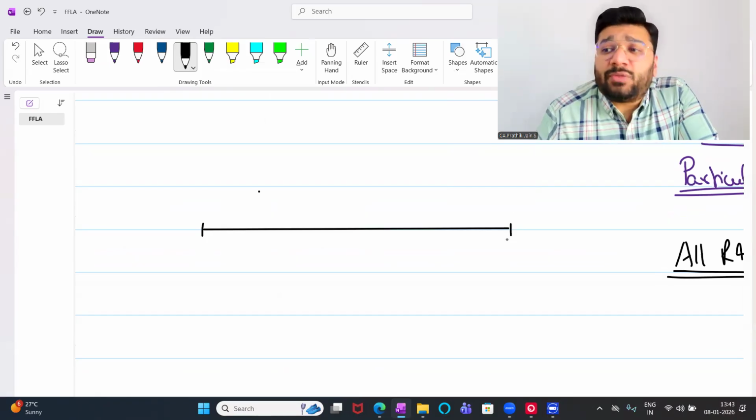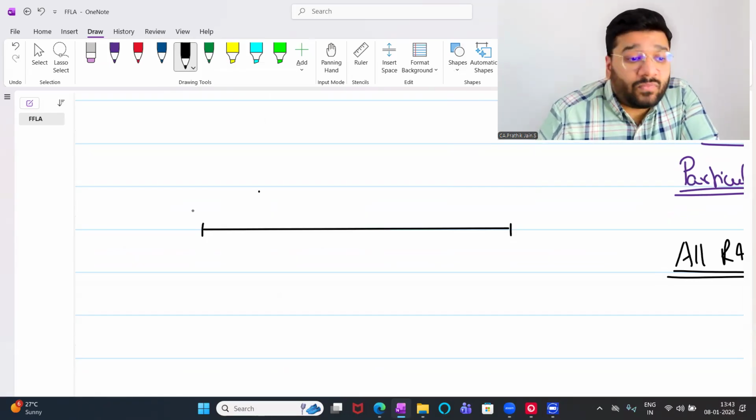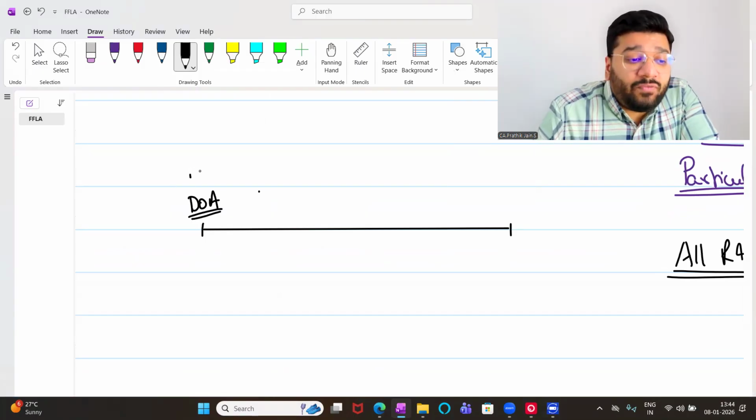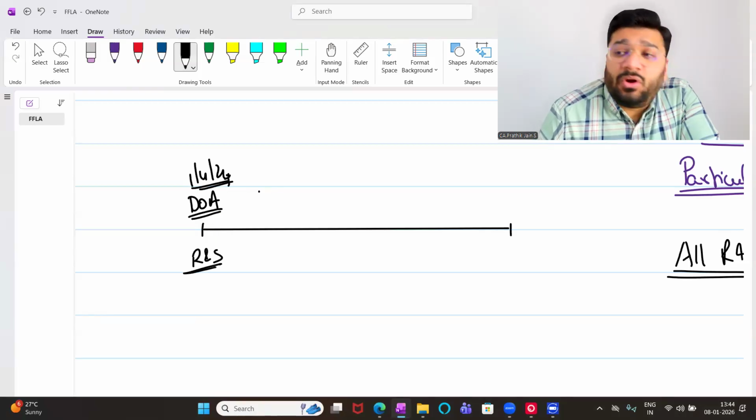I have to check the pre-acquisition profit on which date? On the date of acquisition. What are we acquiring? Shares of S Limited. On 1/4/24, can you please tell me what is the reserve and surplus of S Limited?